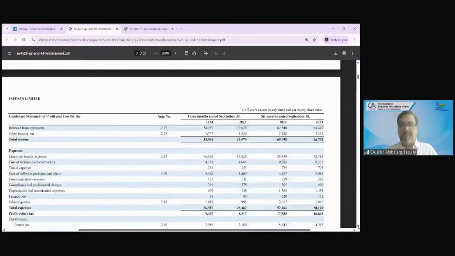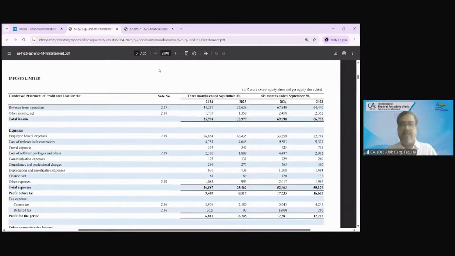Come to the P&L. Now the P&L, again, is a September P&L. So year to date 6 months ended September 30 2024, 6 months ended September 30 2023, and 3 months ended, means July to September 24 and July to September 23. P&L closed. Now let's go to the statement of change in equity.